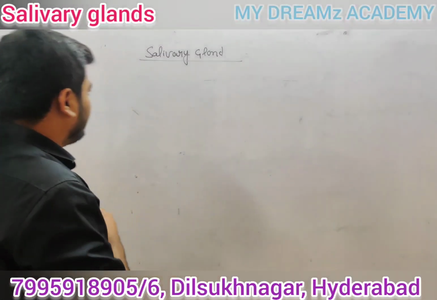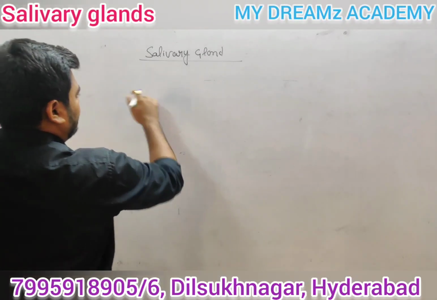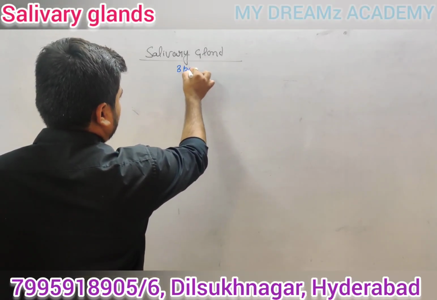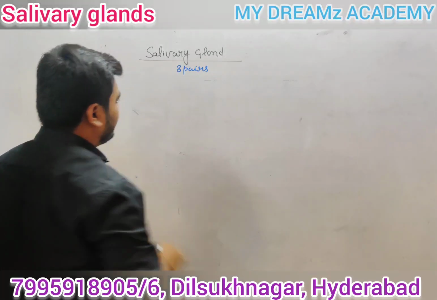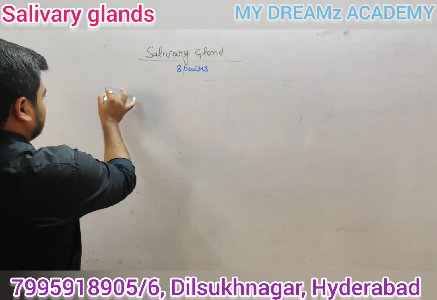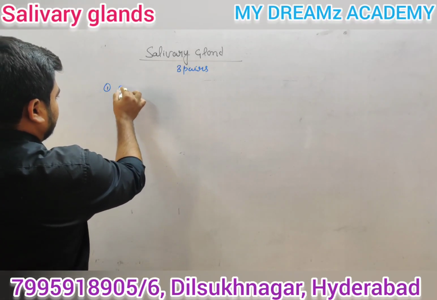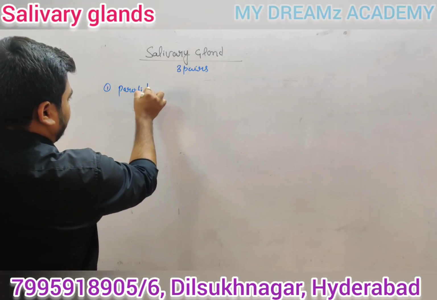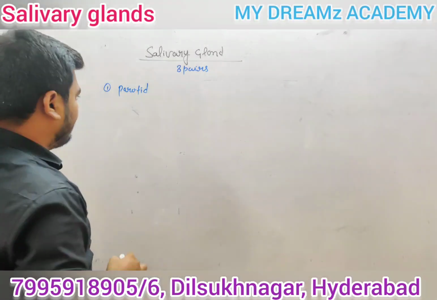So guys, the first important point: in human beings there are 3 pairs of salivary glands present. How many, guys? 3 pairs of salivary glands. The first salivary gland is known as the parotid. The first pair is called the parotid.